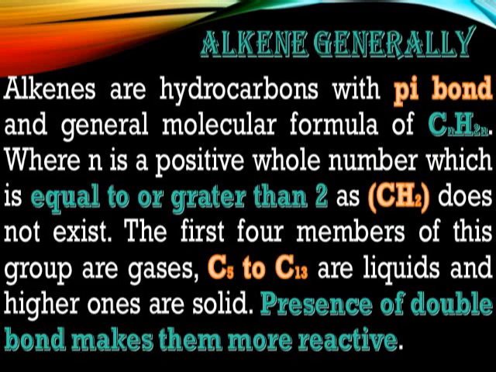What are the alkenes? Alkenes are hydrocarbons with a pi bond. Pi bonds are otherwise called double bonds. They have the general molecular formula CnH2n, where n is a positive whole number equal to or greater than 2, as CH2 does not exist. The first four members of this group are gases, while from carbon 5 to carbon 13 are liquids, and the higher ones are solid. The presence of double bonds makes them more reactive.